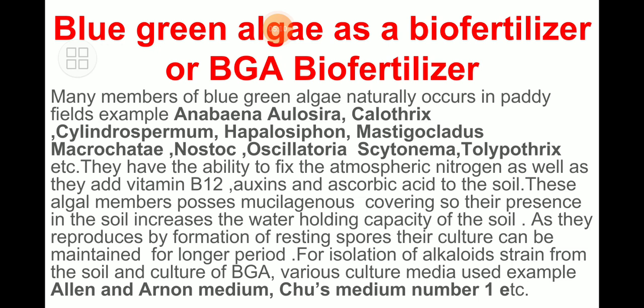So when we use blue green algae as a biofertilizer, it helps to increase the fertility of the soil on one side, and increases water holding capacity on the other. Such a useful organism we are learning about today. Now, as they reproduce by the formation of resting spores, their culture can be maintained for a longer period. That is also one of the most important characteristics. Scientists have made a lot of effort, because in nature we have some samples of blue green algae.